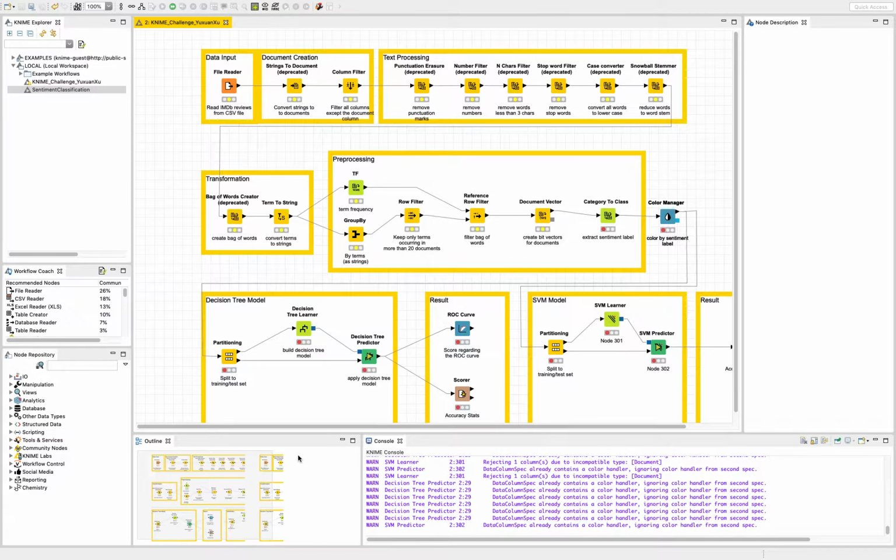So for the KNIME challenge, what I did is a sentiment analysis of one movie review data set. First, let's look at the data.